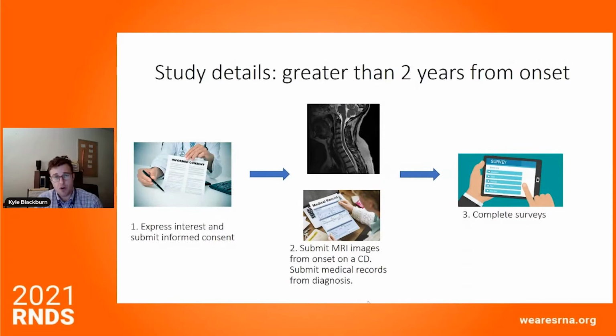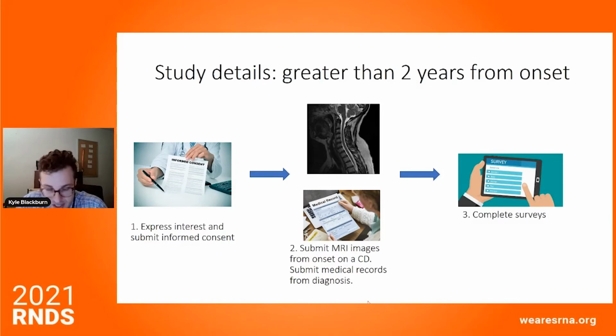So to give you a little more information about how the study is conducted, I really have two different cohorts here, and cohorts means groups of people, in addition to pediatric and adult patient cohorts, patient groups. But we're also dividing people based upon when their TM occurred relative to when they enrolled. So for people that have had TM with an onset of greater than 2 years ago, this is the workflow.